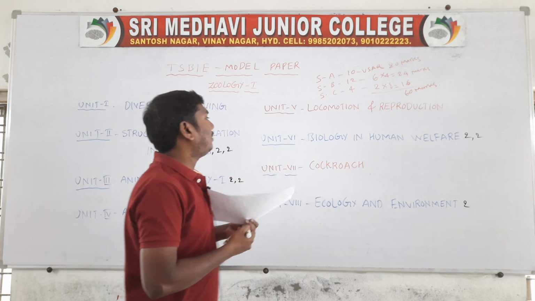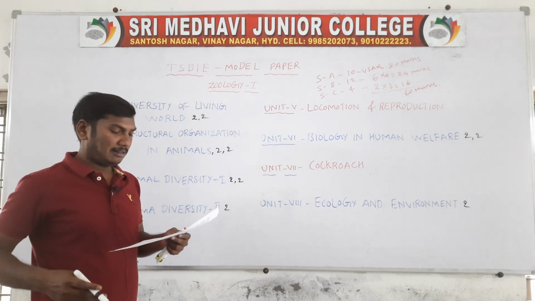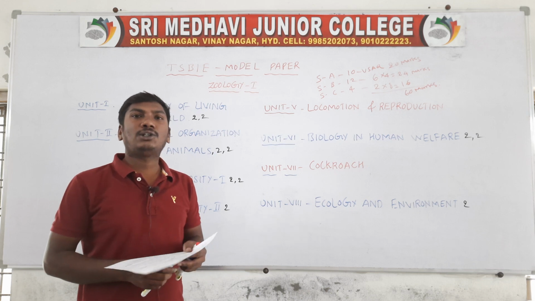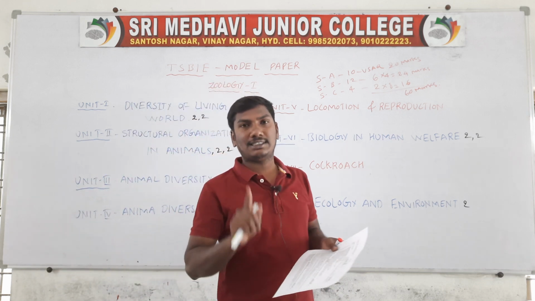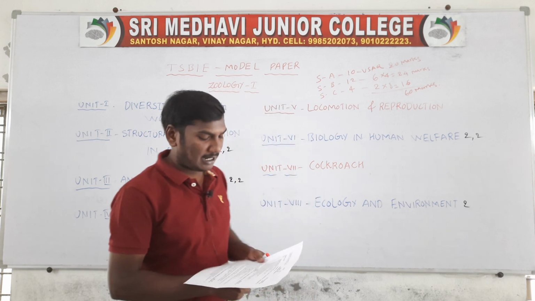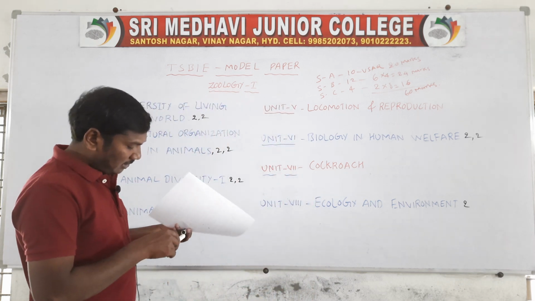Next, section B has a total of 12 questions. You write only 6 questions. 6 into 4, 24 marks. The 11th question, first in this section.